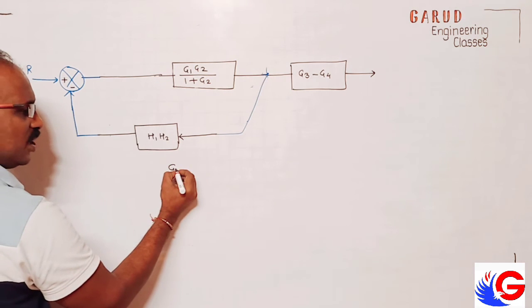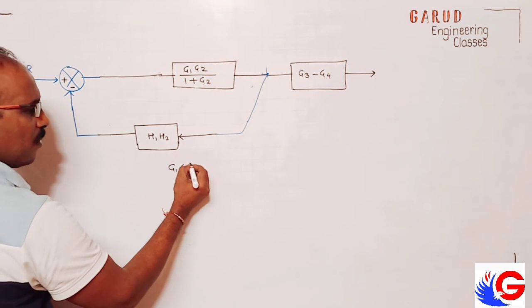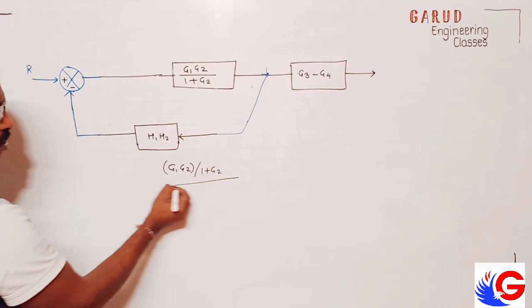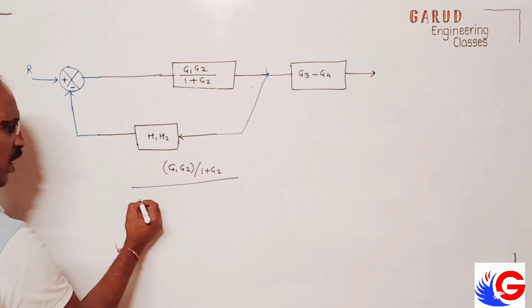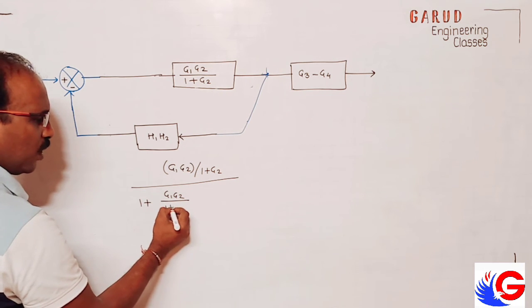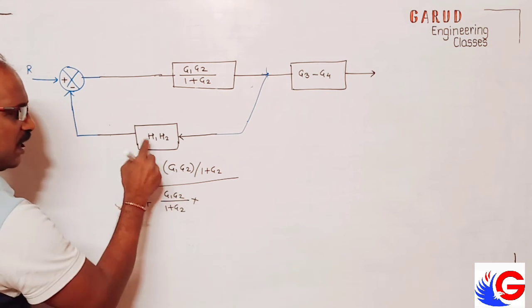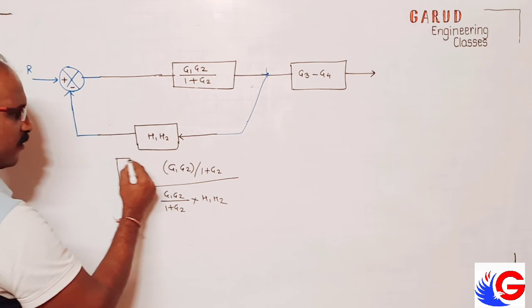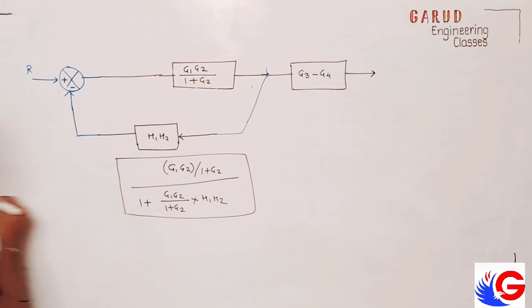So this G1 G2 upon 1 plus G2, upon 1 plus G1 G2, 1 plus G2 into this H1 H2. This is what we can say. Single block.